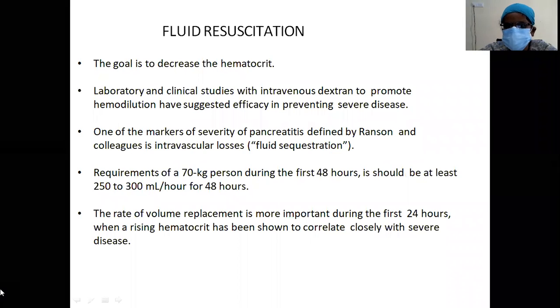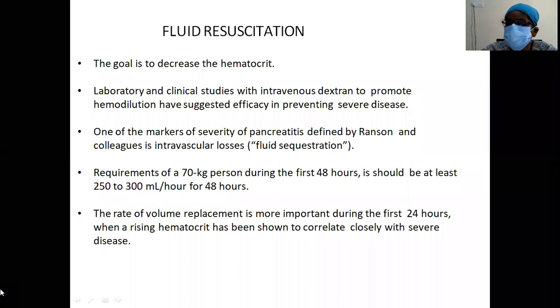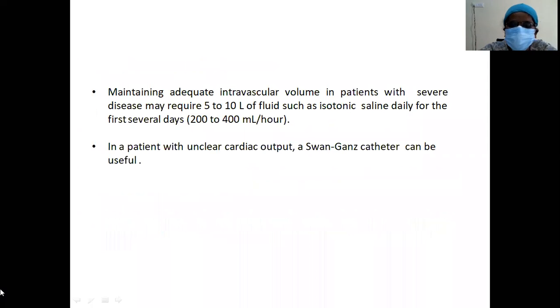The goal is to decrease the hematocrit with fluid resuscitation. The requirement for a 70 kg person during the first 48 hours should be at least 250 to 300 ml per hour. The rate of volume replacement is more important during the first 24 hours, and a rise in hematocrit has been shown to correlate closely with severe disease. Maintaining adequate intravascular volume in patients with severe disease may require 5 to 10 liters of isotonic saline daily for the first several days.